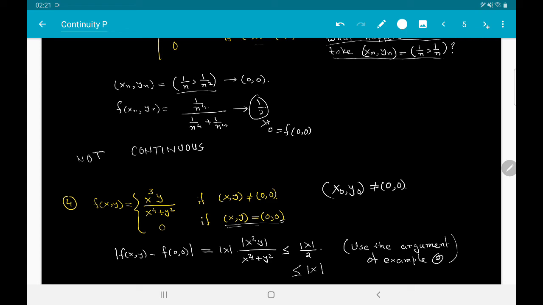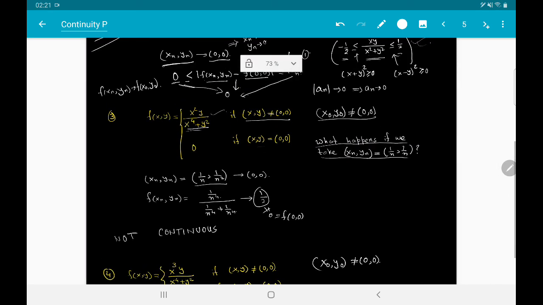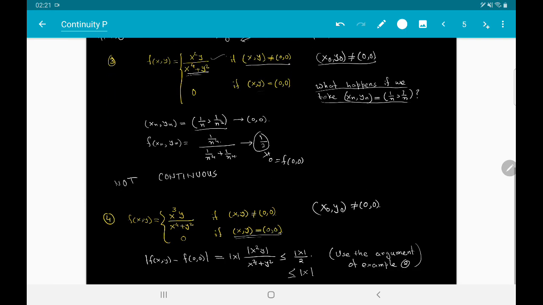So you can now choose a sequence xn, yn, exactly how we have tackled example 2, which converges to 0, 0, and you can apply exactly the same argument to show that f of xn, yn converges to 0. So this is all about continuity for the time being. We will see more examples in your exercises.